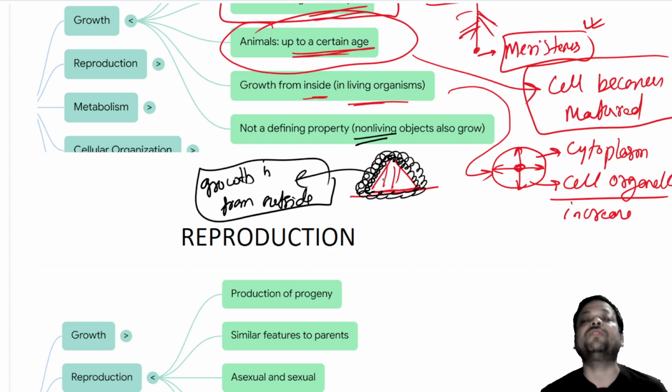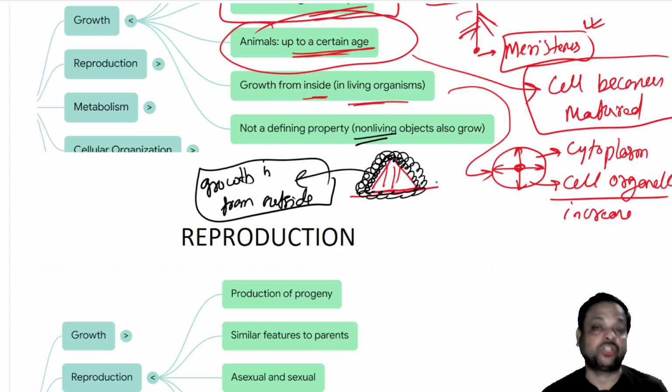So the growth is from outside in non-living structures, but growth also takes place in non-living objects. So here we consider that growth is not a defining property. Why? Growth is found in both living and non-living objects.